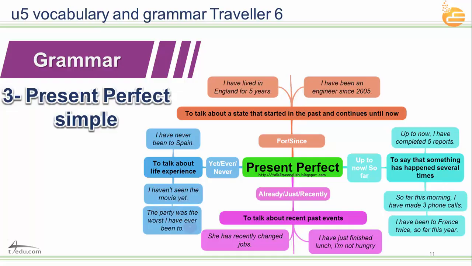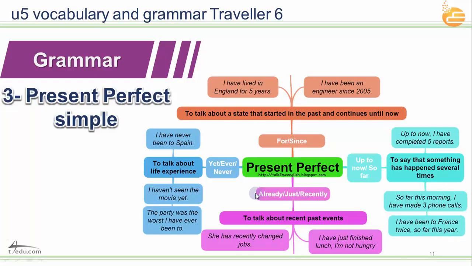The party was the worst I have ever been to. Or here with up to now and so far. Up to now, I have completed 5 reports. So it started in the past, and maybe you still need 2 more reports to finish, so you will finish 7 reports. So this is the present perfect. Also, we use it to say that something has happened several times. Repeated actions, like what? So far, this morning, I have made 3 phone calls. And maybe by the end of the day, you'll make 10. I don't know. Also, I have been to France twice so far this year.